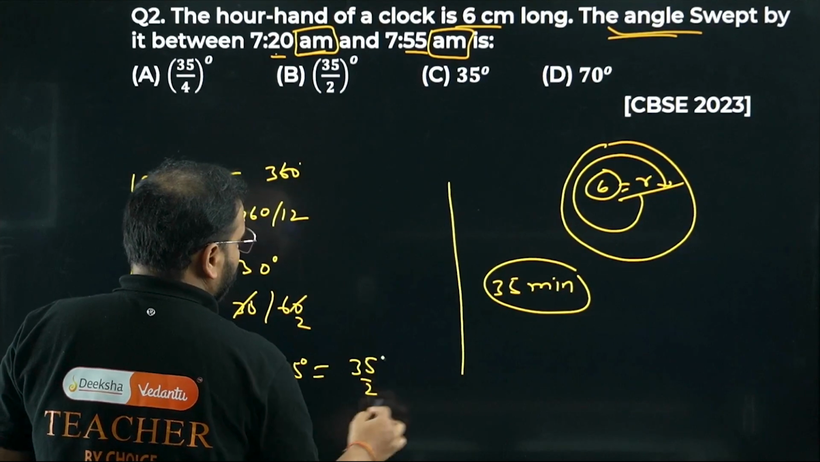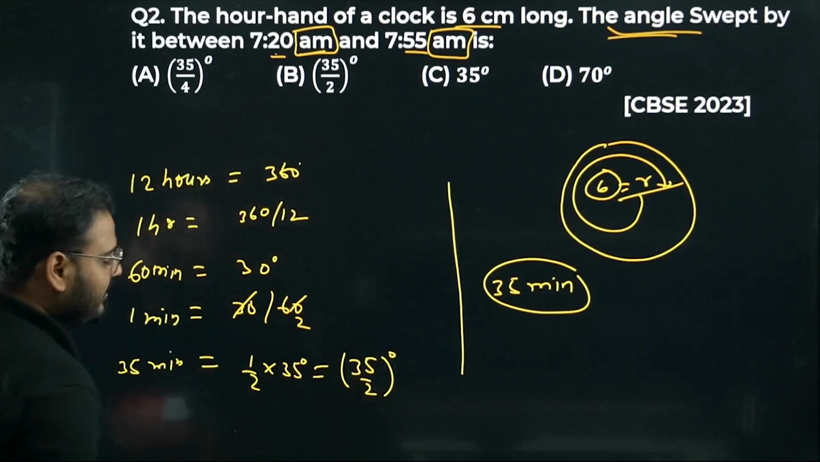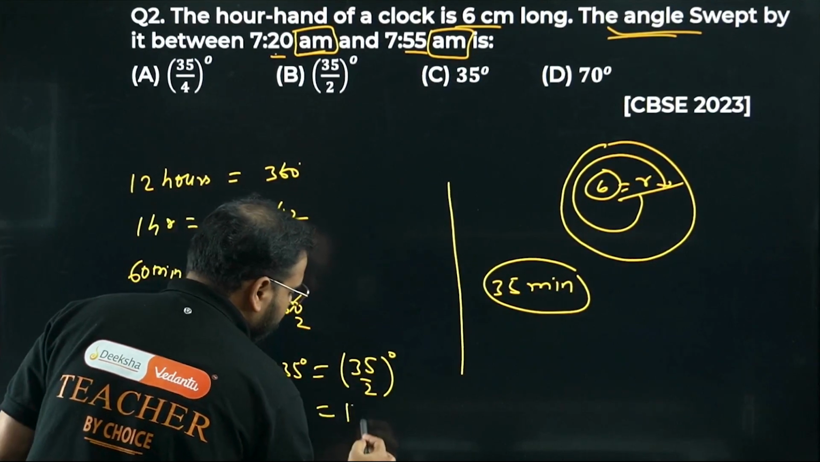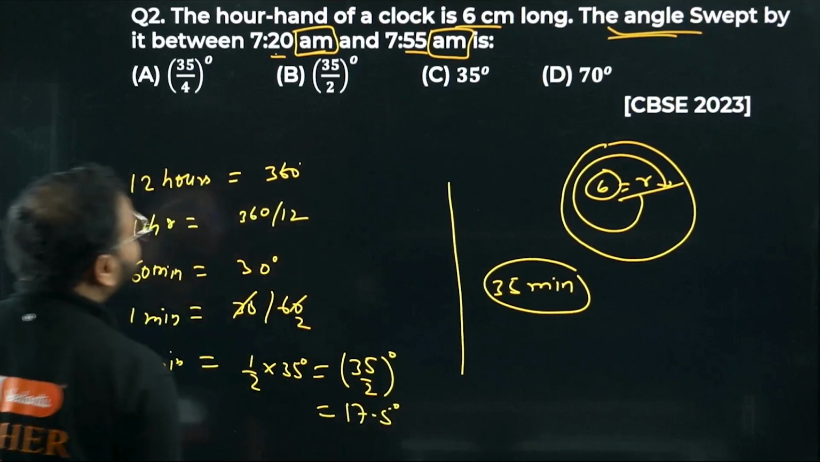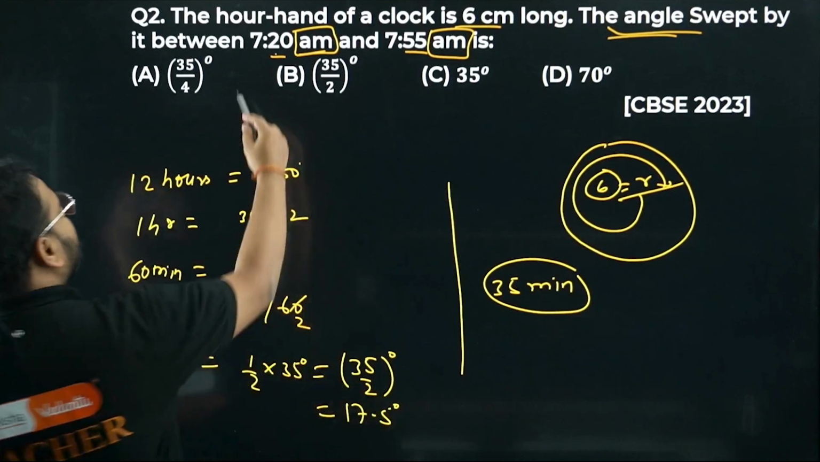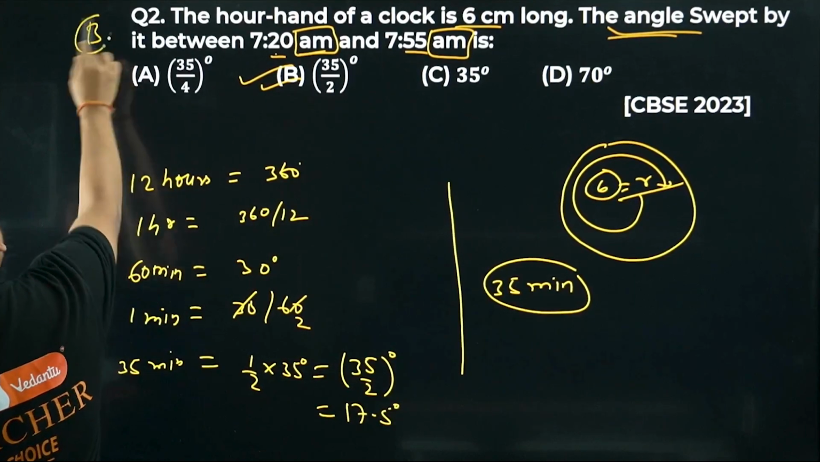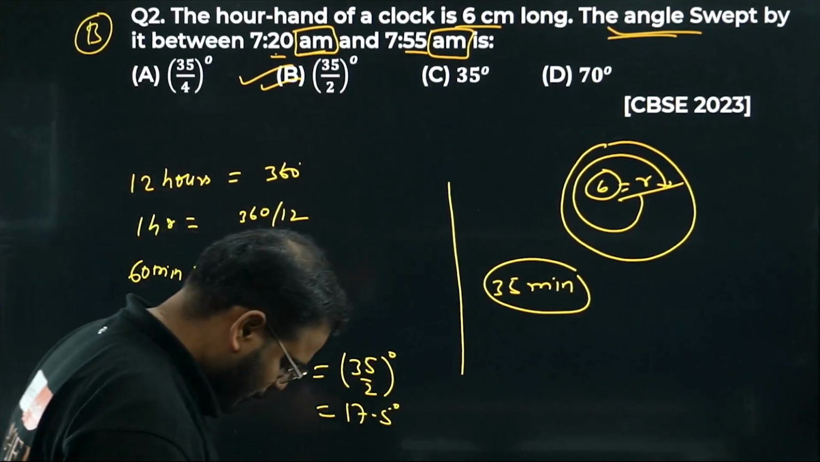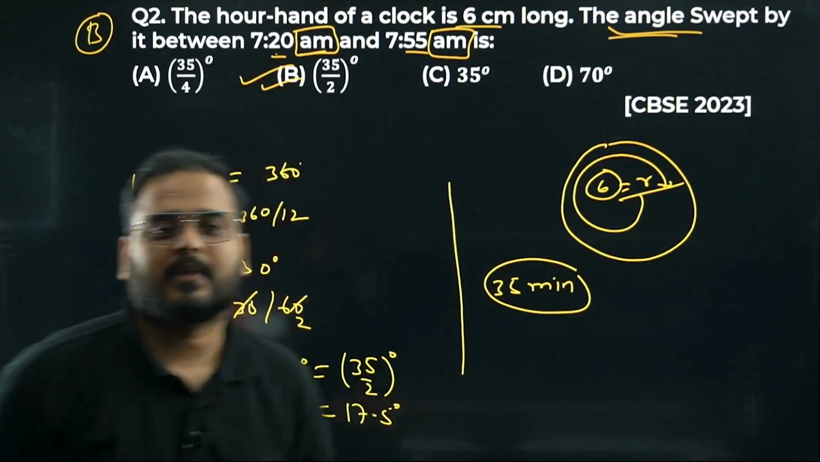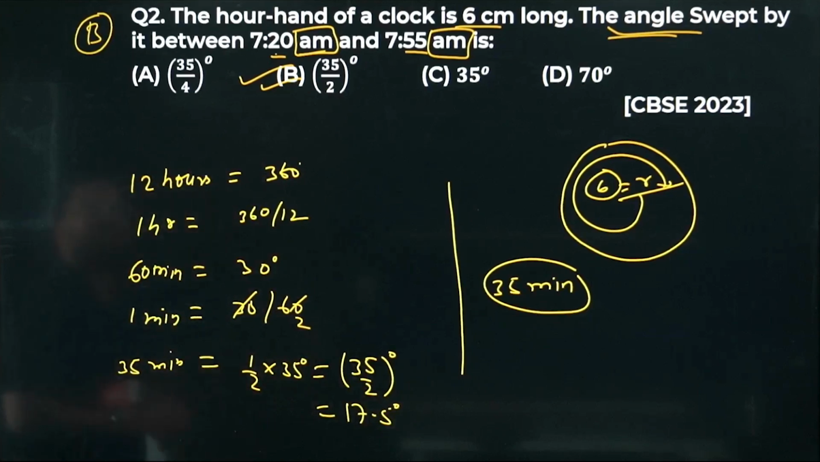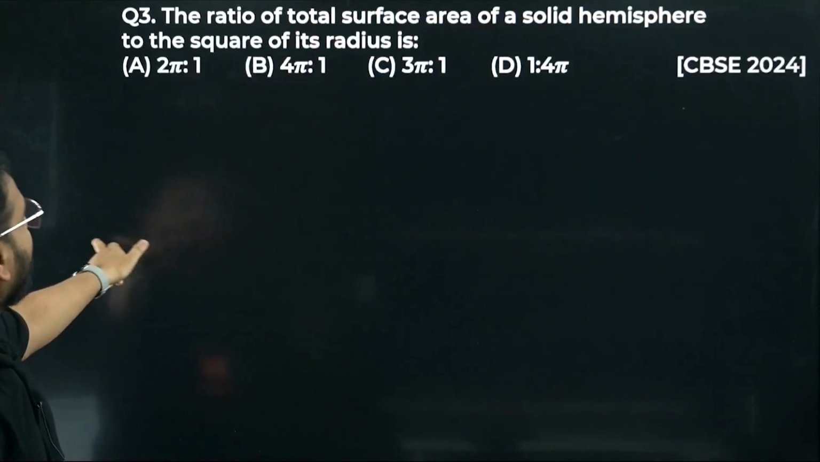35 by 2 degrees, or 17.5 if you want to write it like this. But I don't think the option is in decimal. The option is simply this. Please check: 35 by 2. Option B is the most suitable answer. 35 by 2 is the answer for question number 2, option B.